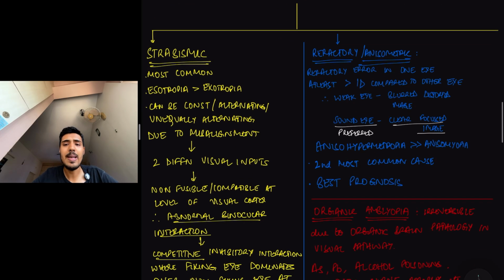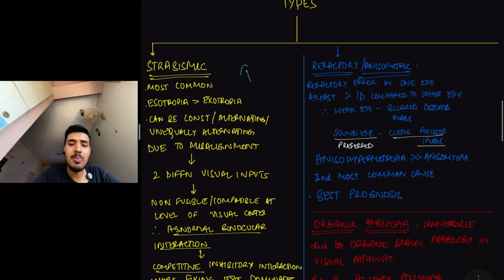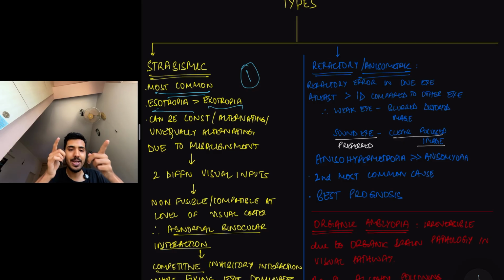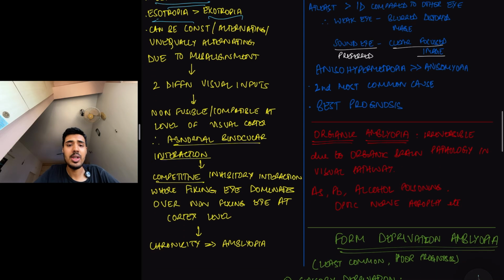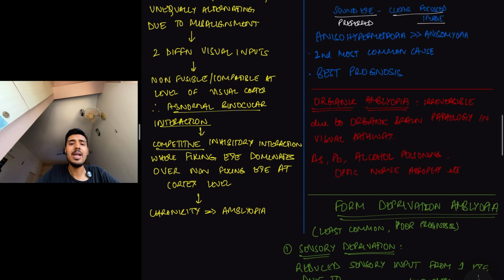Next, coming to the types of amblyopia. First of all, the most common type is strabismic amblyopia. What is strabismus? Squint. Under this, esotropia is more common than exotropia. Esotropia is basically inward squint. Exotropia is outward squint. So, what happens here? Think about it. Due to misalignment of the visual axes, where basically you have two visual axes, right? Normally they are aligned. So if I'm moving this way, they'll be aligned this way. If I'm moving this way, they'll be aligned this way.